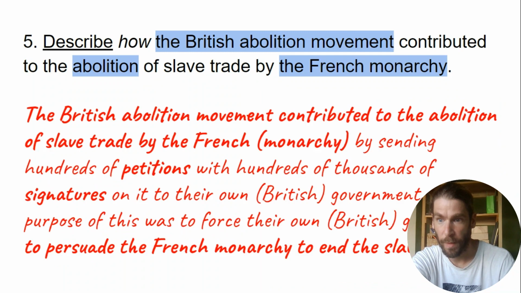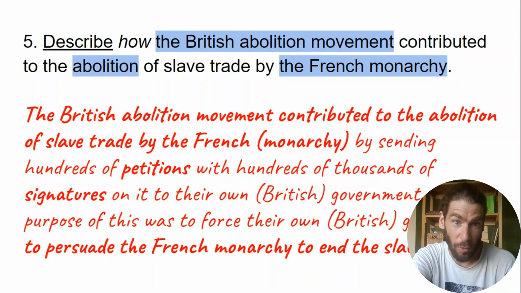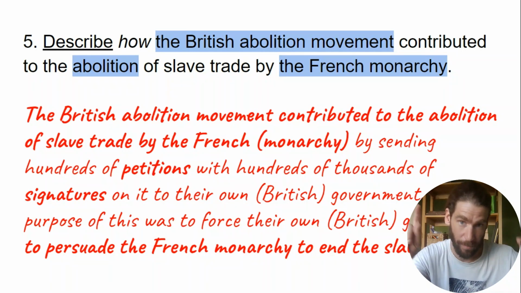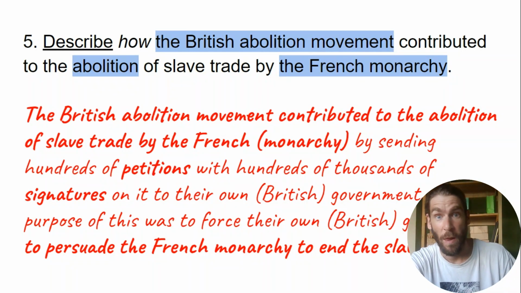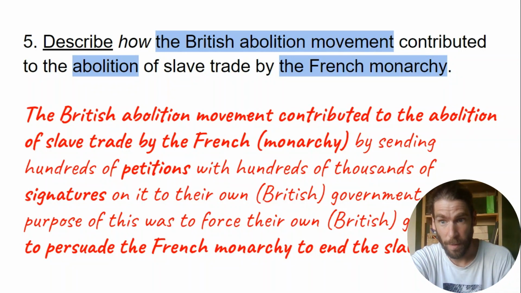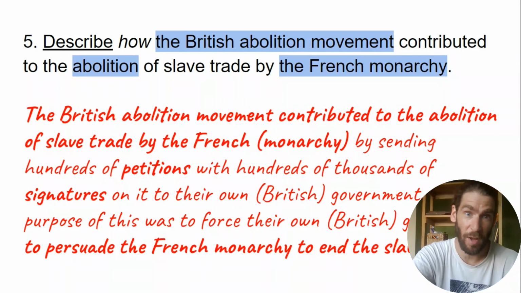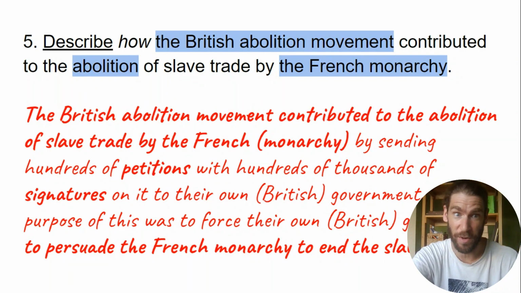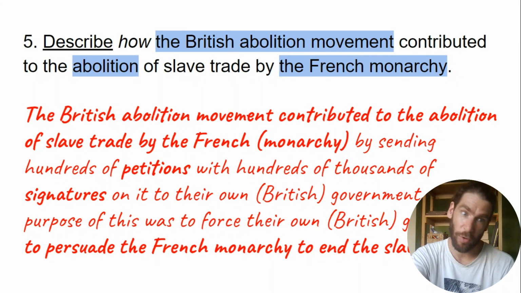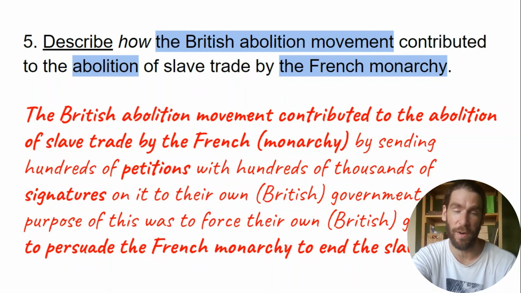And again, the British abolition movement contributed to the abolition of the slave trade by the French monarchy. With the beginning, I return to the question. Describe how the British abolition movement contributed to the abolition of the slave trade by the French monarchy. And I begin by coming back to the question. So, the British abolition movement contributed to the abolition of the slave trade by the French monarchy.